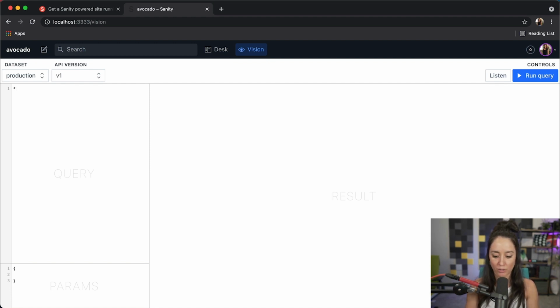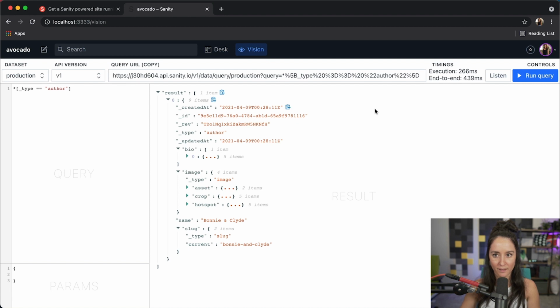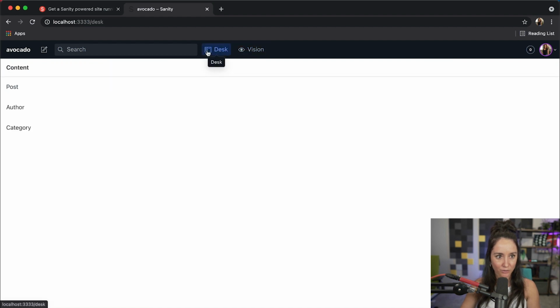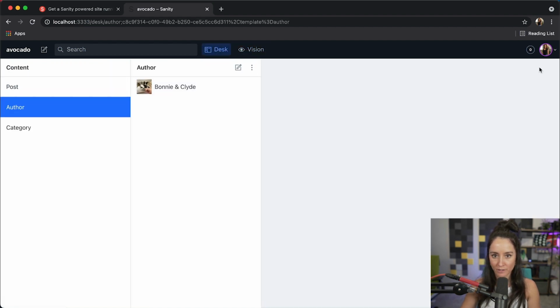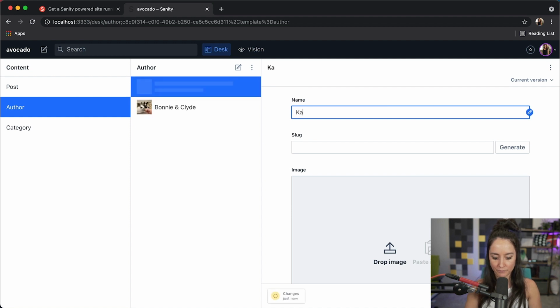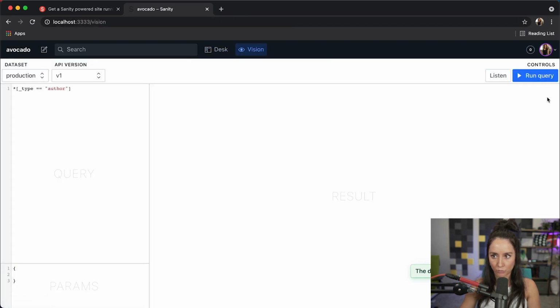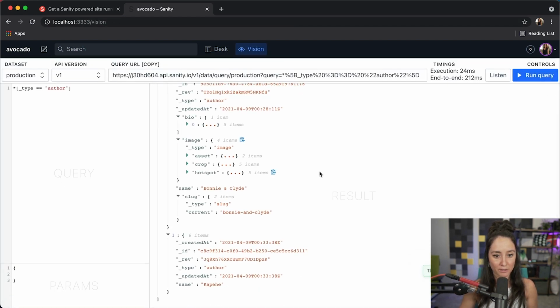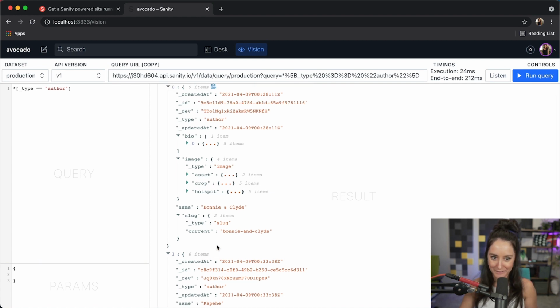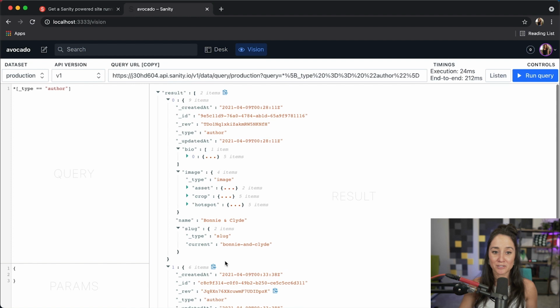So we're going to do an asterisk to grab all of our content, square brackets, and we'll do underscore type equal to author. We'll run that query. And right away, we see our author, Bonnie and Clyde. And if we had another one in there, let's actually go create another one real quick. And we'll just do just a name. Publish. And rerun this, and it should have two, yep. So Bonnie and Clyde and Kapehe. There's definitely more data for Bonnie and Clyde because there's an image.